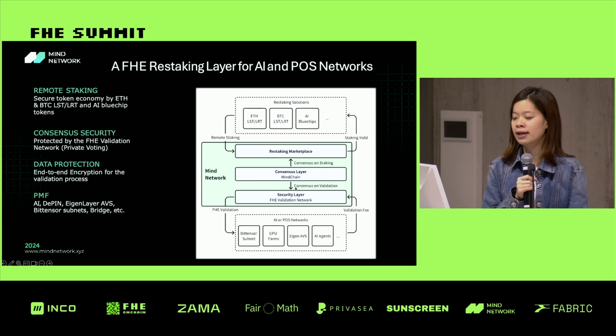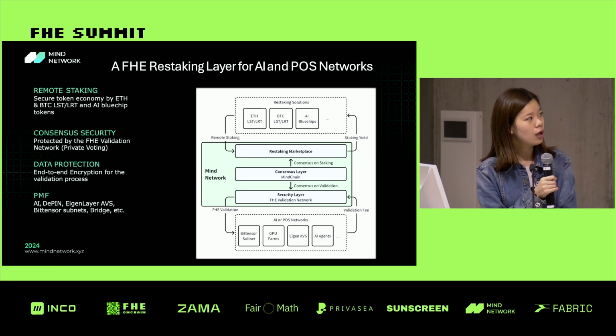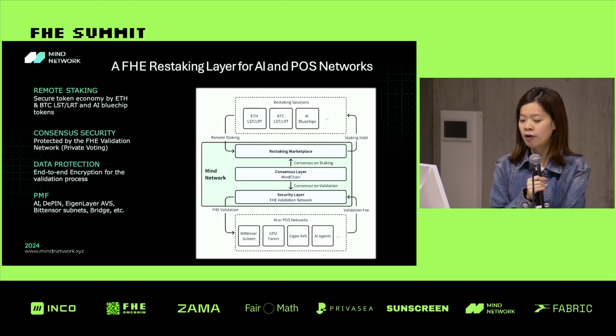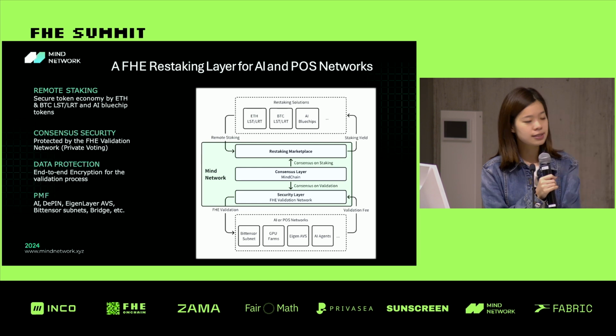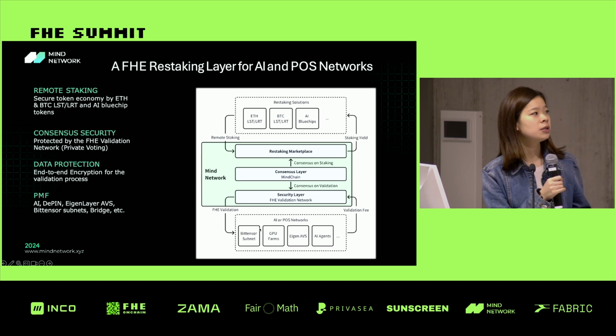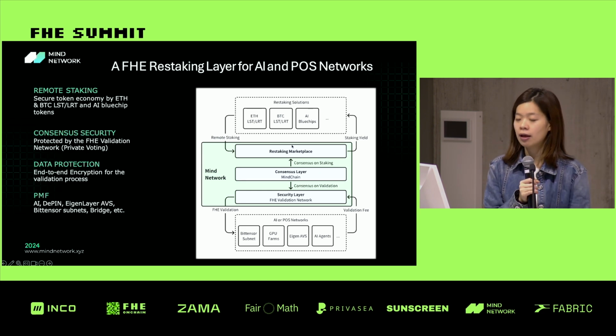For the security layer, responsible for the FHE validation network, we will cooperate with AI or PoS networks such as Bittensor subnets, GPU farms, agents, AVS, and all other AI agents. We will provide the FHE validation, and in return they will pay validation fees. On top is the restaking solution.